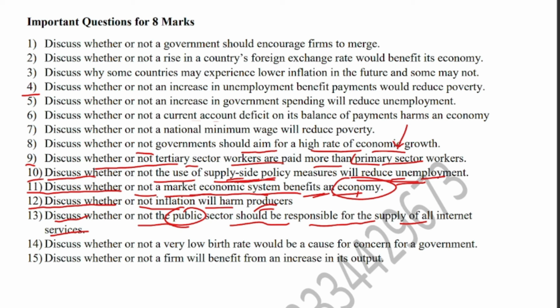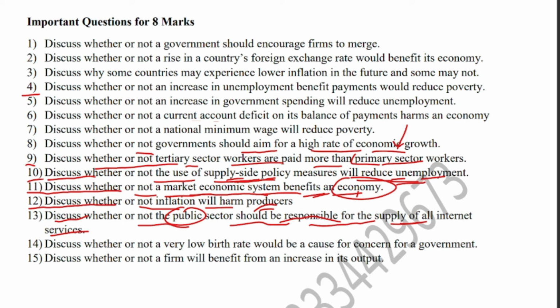So you can say that the public sector should be responsible for the supply of all internet facilities because the public sector does not aim to earn high profit, rather it facilitates society by providing a greater volume of services at relatively low prices. So it should be responsible to provide internet services, and it has more financial resources as well to facilitate a large number of people in society.